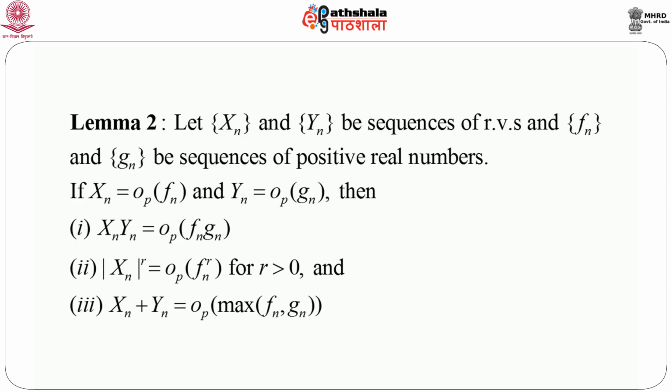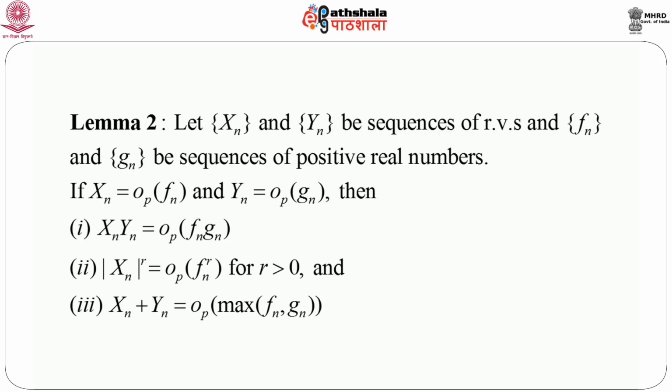Now, another set of important results. Let Xn and Yn be sequences of random variables, and fn and gn be sequences of positive real numbers. If Xn equals small o p of fn and Yn equals small o p of gn, then Xn Yn equals small o p of fn gn, modulus of Xn to the power r equals small o p of fn to the power r for r greater than 0, and Xn plus Yn equals small o p of maximum of fn, gn.